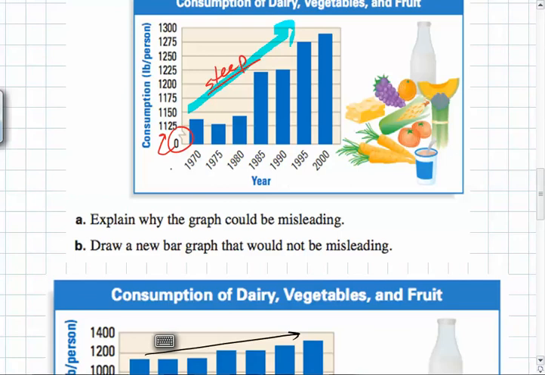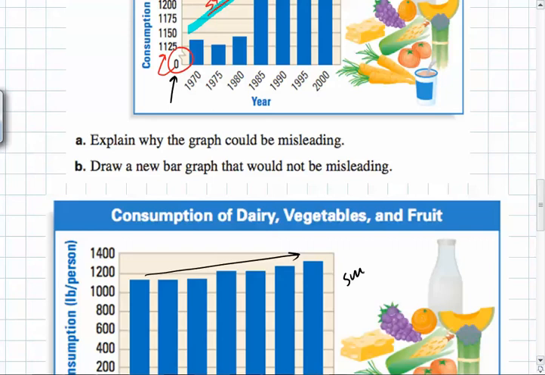Sometimes this is a useful tool. This isn't just cheating on the part of the people showing you this data, but it can be used to manipulate people's visual impression. This looks like there's a huge increase right here, and here it doesn't look like it's very big, this is pretty small. But again, these are relative terms.